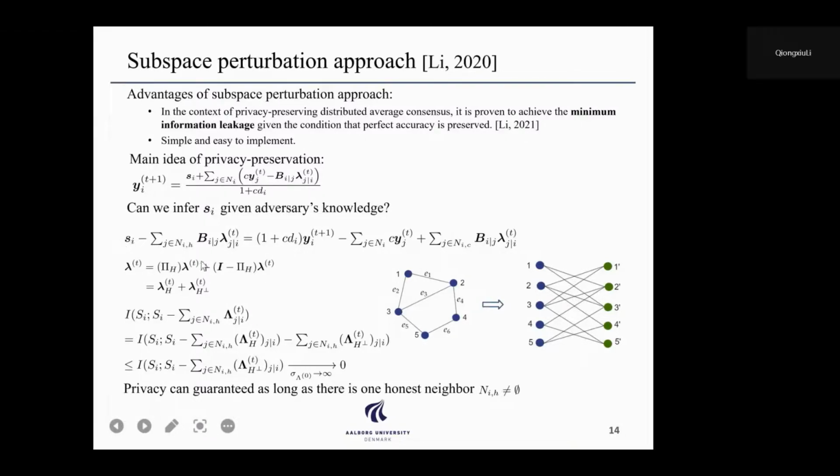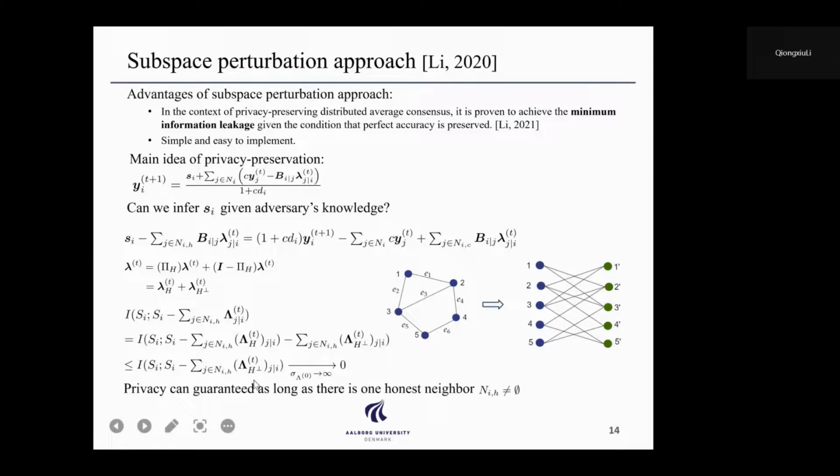So again, coming back to this term, we can see if we look at it information theoretically, where the uppercase denotes the corresponding random variable. So the mutual information between Si and the summation term of Si and the dual variable over the unleased neighborhood, we can decouple this term into the projection into H and the projection into the orthogonal complement. And this term, the projection into the orthogonal complement, we denoted as subspace noise.